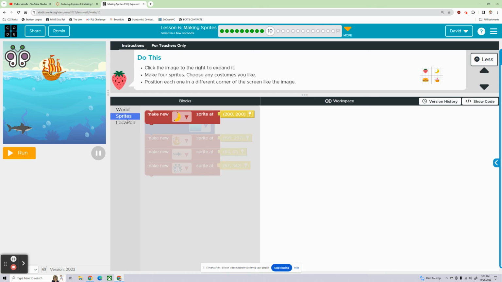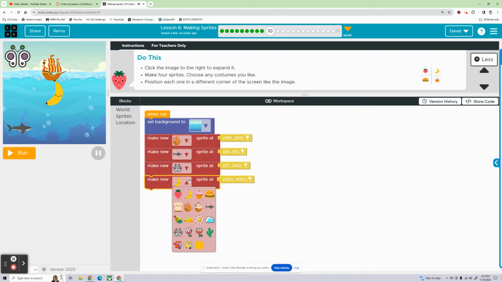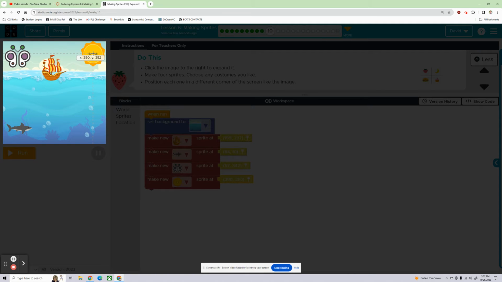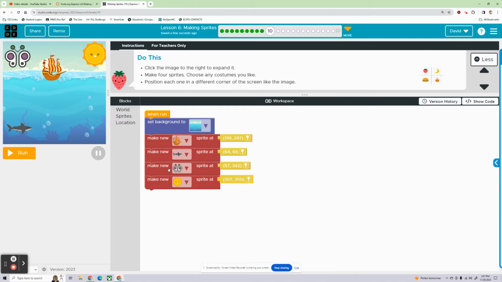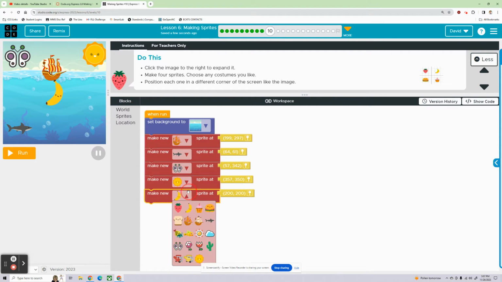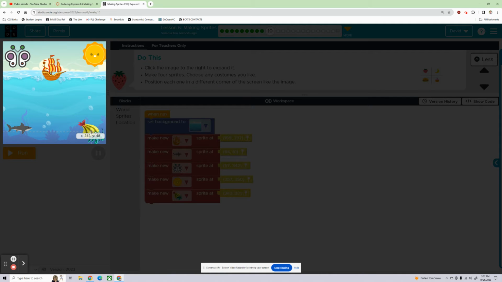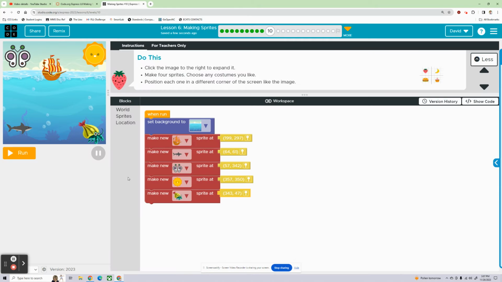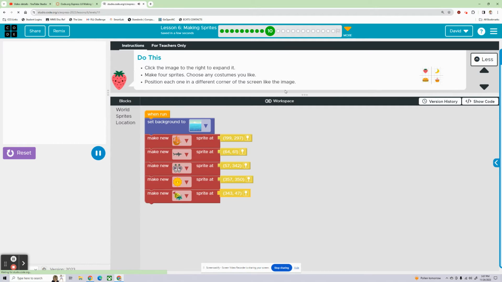I'm going to go a little bit further with it and put 5 sprites on here. Let's put a sun up here. Click here. That's a big old sun. And then one more sprite down in the bottom right corner. We'll put a little hermit crab. Why not? Or a huge hermit crab, comparatively speaking, to the shark. All right, so we've got 5 sprites on here. You can ask us to put one in each corner.